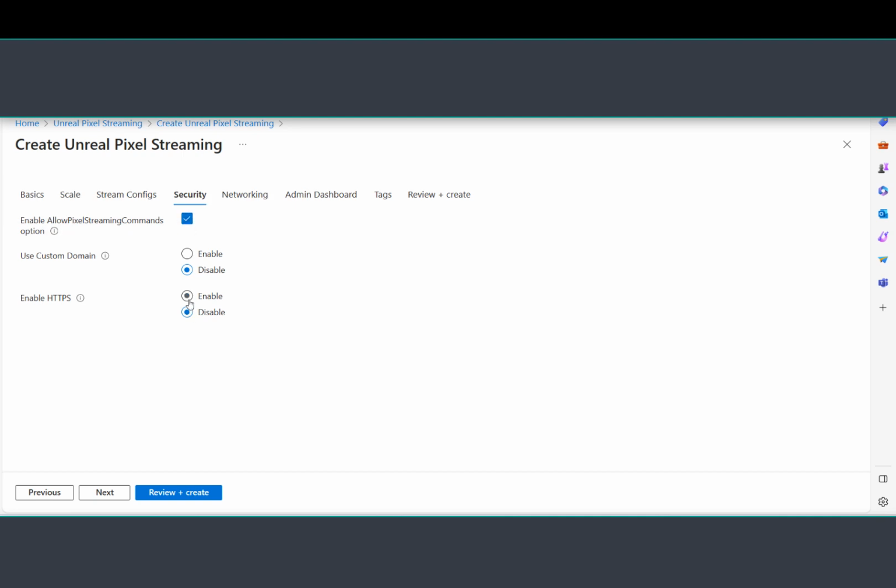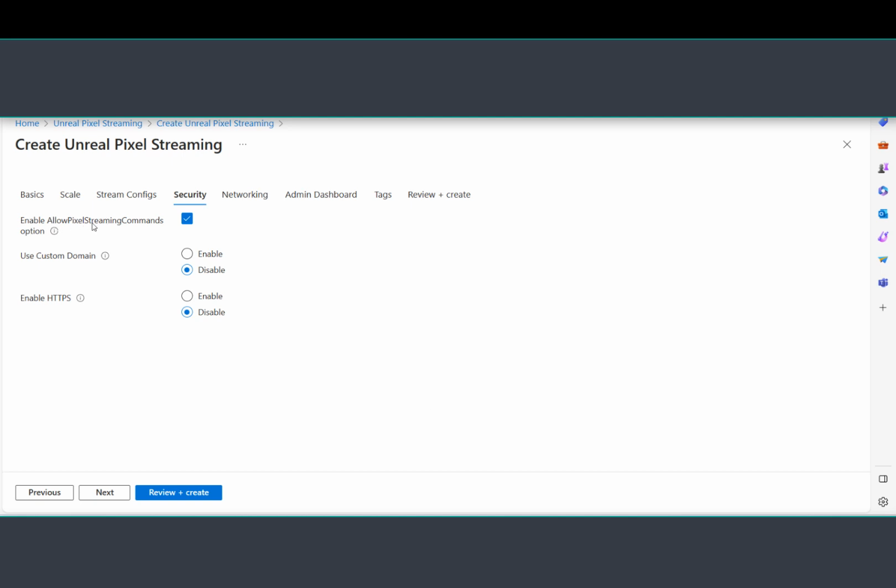And then also a quick comment about HTTPS. For example, to be able to successfully use Azure Speech SDK, you will have to enable HTTPS, which is again another video that I will have on this topic, how to enable a secure deployment of Azure Unreal Pixel Streaming. So just to close the loop on this one, if we look on the back end, what this means,